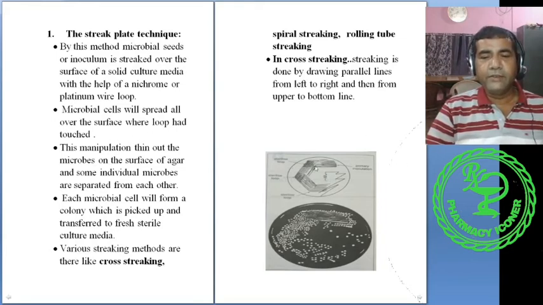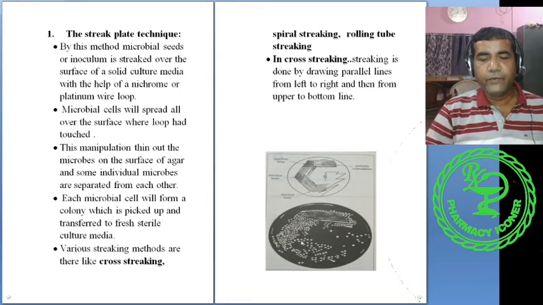Here, see streaking. The microbial sample is taken in a nichrome wire loop and streaked over the surface of the culture media. This is the petri dish surface. After streaking, the microorganisms will be spread all over the region. So this is the region, this is the region you see. From a single cell, different colonies are formed. Each colony is a descendant of a single cell.